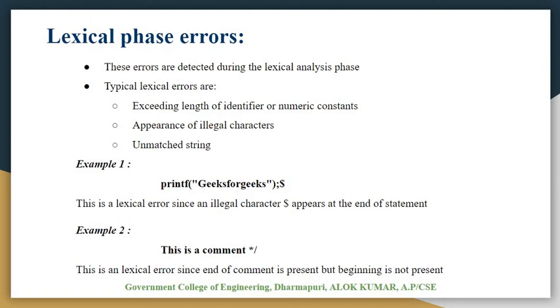Next example: suppose this is a comment, and there is an extra end-of-comment marker. This is a lexical error, since the end of the comment is present but the beginning is not present. The beginning of the comment is missing, so that is the lexical error.